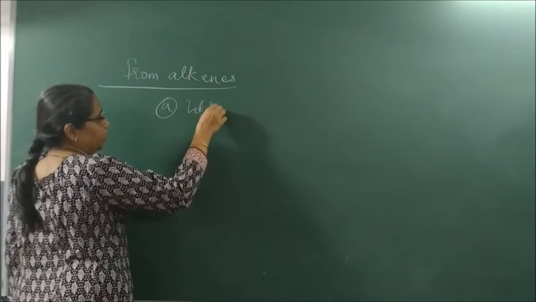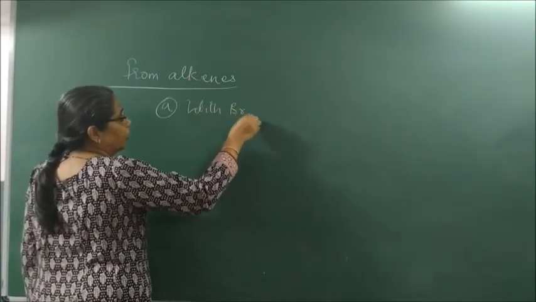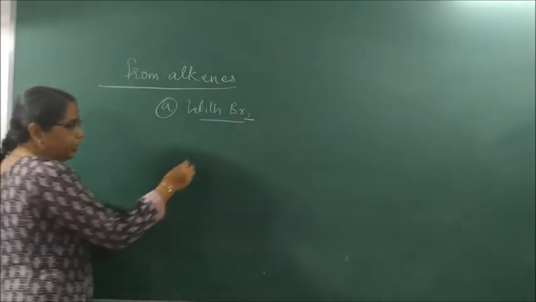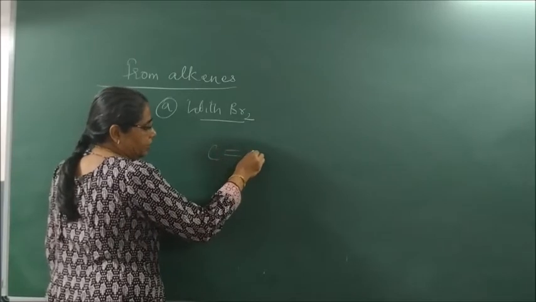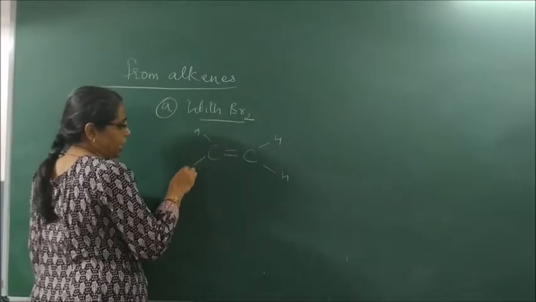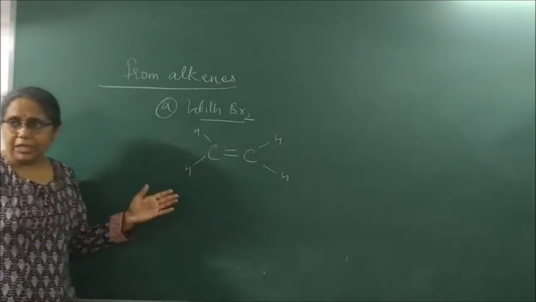So our first reaction here is the bromine water test, or reaction of alkenes with what? With bromine. We are trying to react alkenes with bromine. So my first alkene is what? C double bond C, H, H, H and H. This is nothing but ethene.